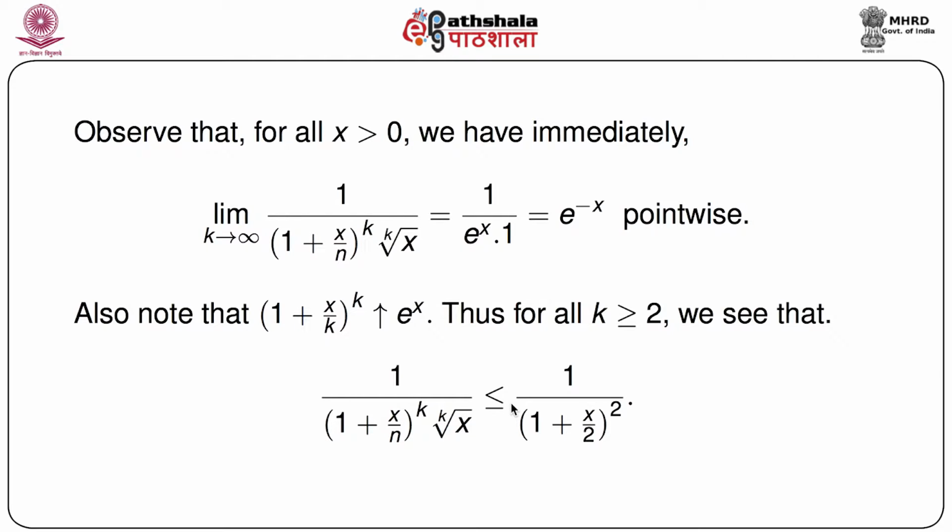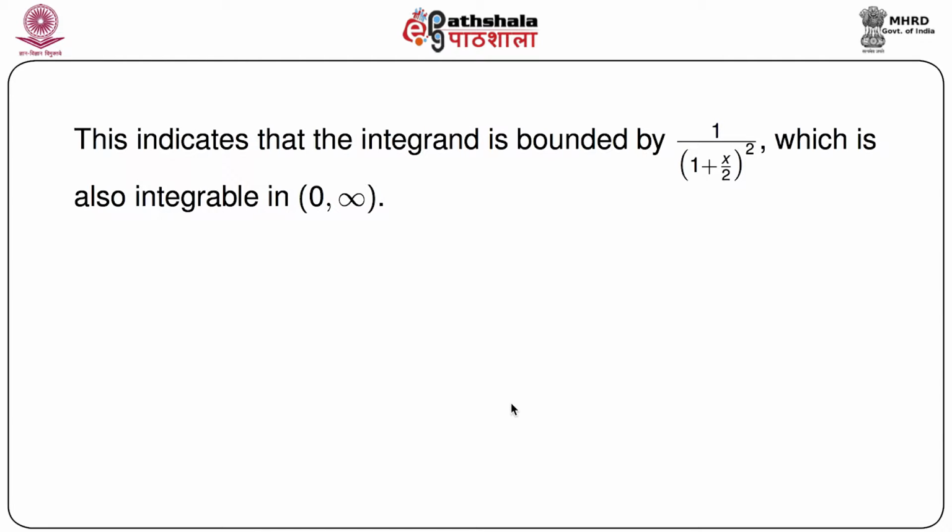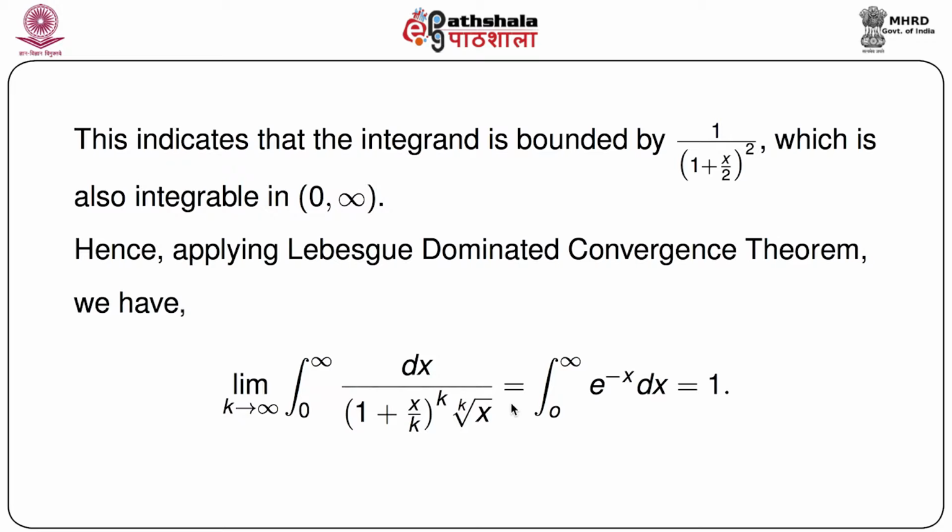So that means this integrand, the given function, is dominated by another function which is also integrable. So that immediately tells us that the dominated convergence theorem can be of great help in solving this problem. That is, the integrand is bounded by the function 1 by (1 plus x by 2) whole square, which is also integrable in the range 0 to infinity. So just apply the Lebesgue dominated convergence theorem.